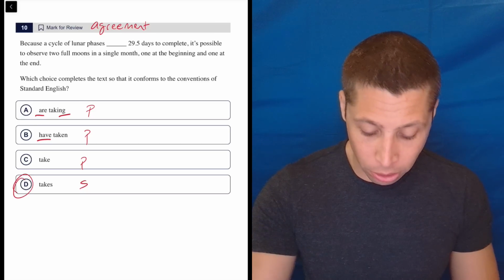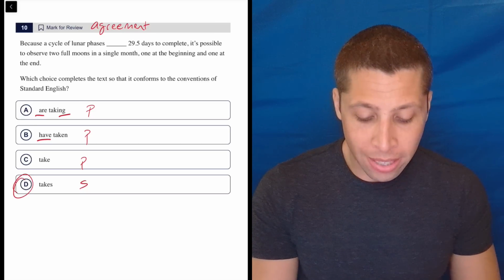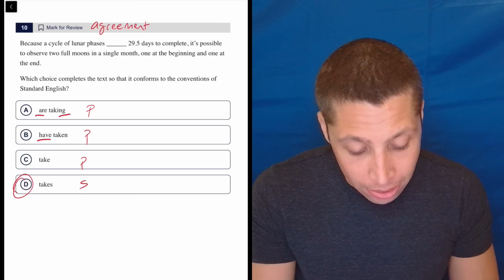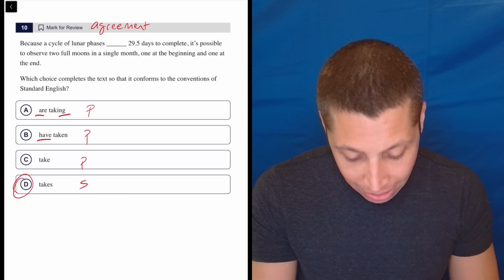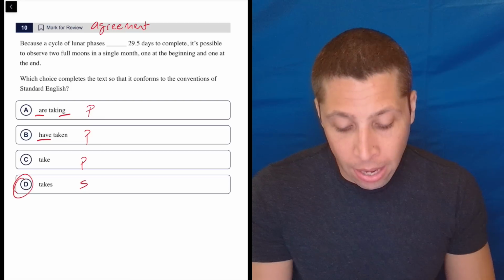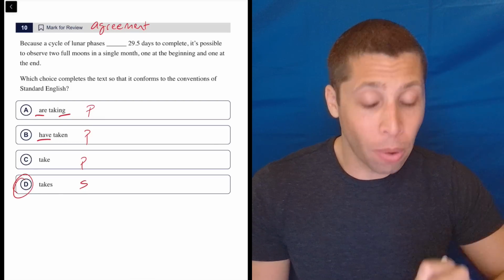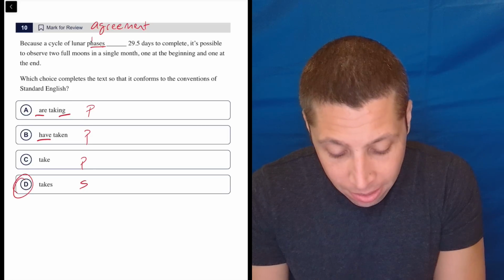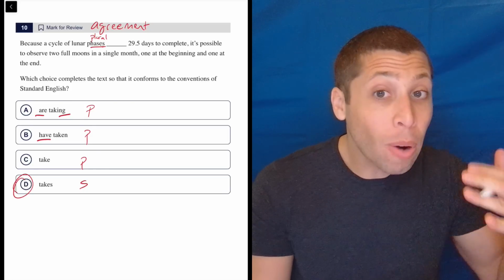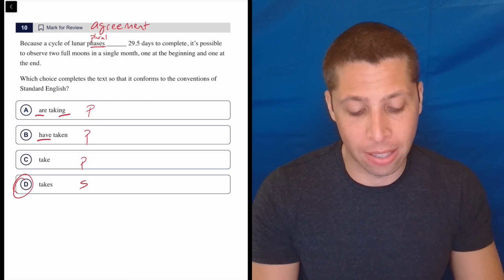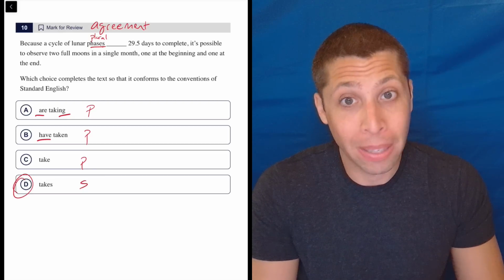Can we find a singular subject here? Because a cycle of lunar phases takes 29.5 days to complete, it's possible to observe 2 full moons in a single month, one at the beginning and one at the end. Now, if you try to think about this grammatically, you might get it wrong because you're like, phases is plural. And it's right before the blank. The phases take 29.5 days to complete. That sounds fine. That would be fine. But that's not what the sentence says.